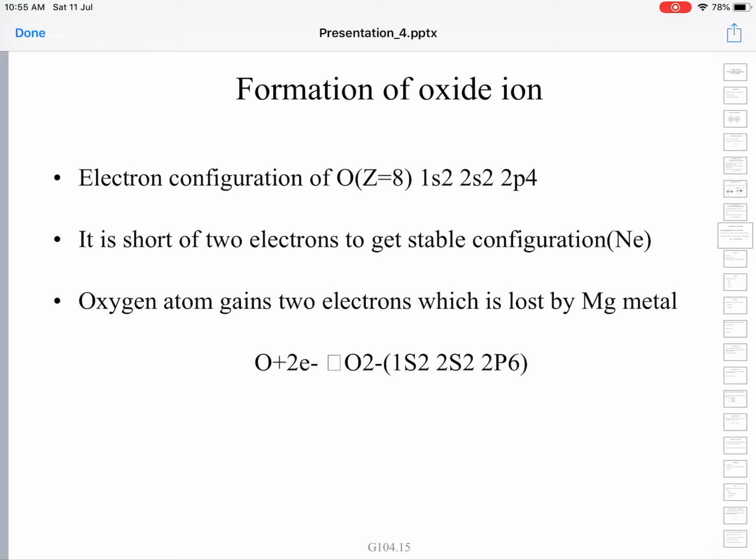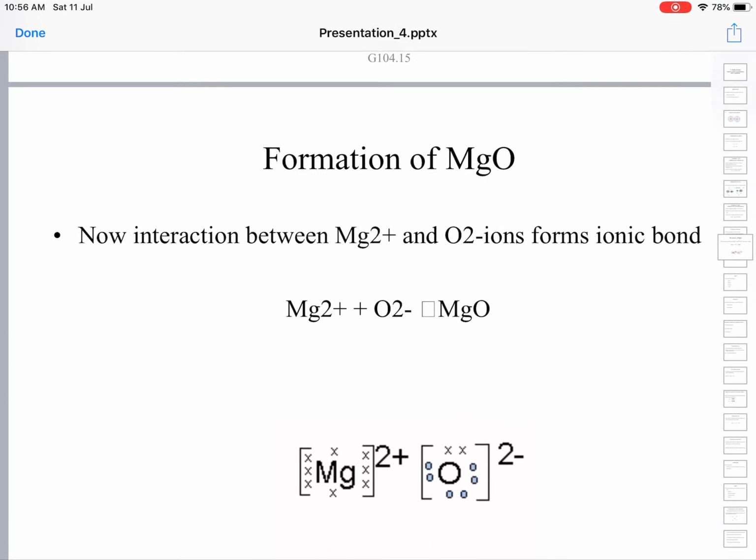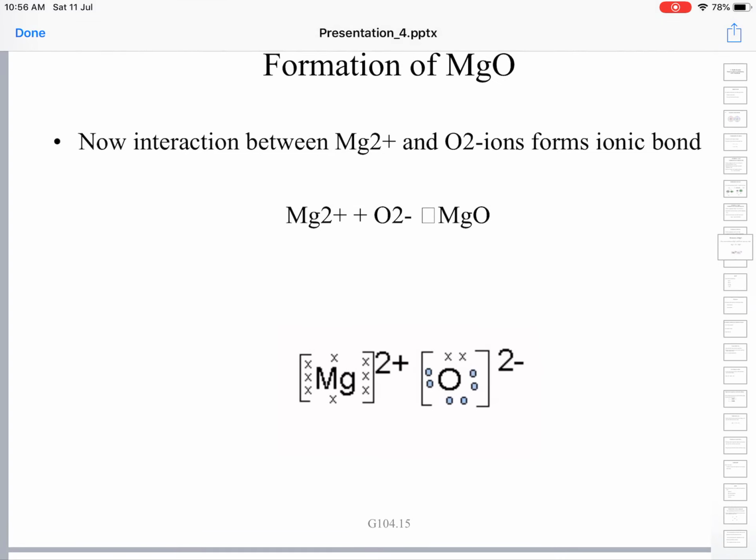This situation is similar to that of sodium chloride, which you have discussed in the earlier instance. So, what is happening is effectively the cation size is decreasing going from magnesium atom to magnesium ion, and the anion size is increasing in going from oxygen atom to oxide ion.